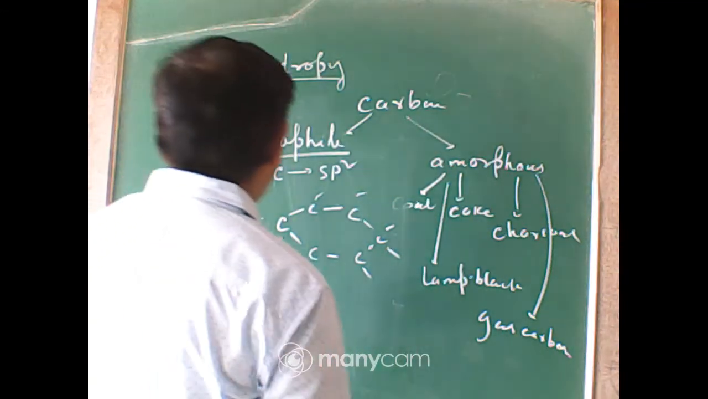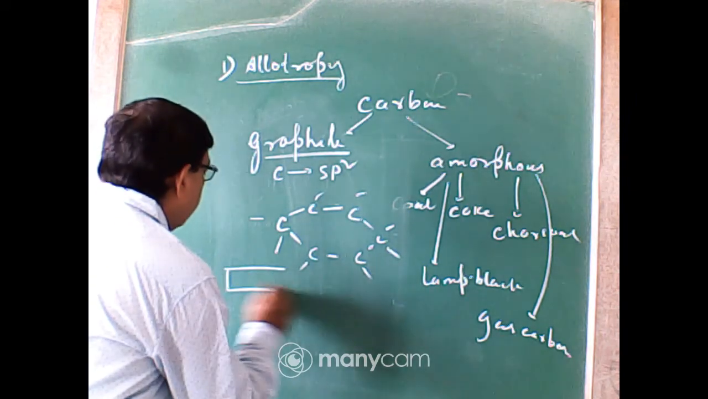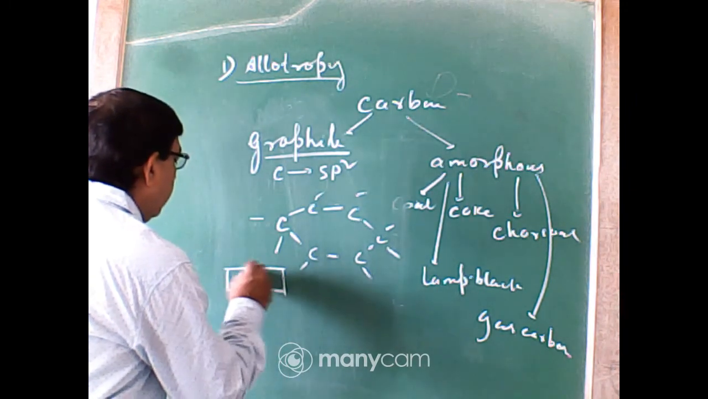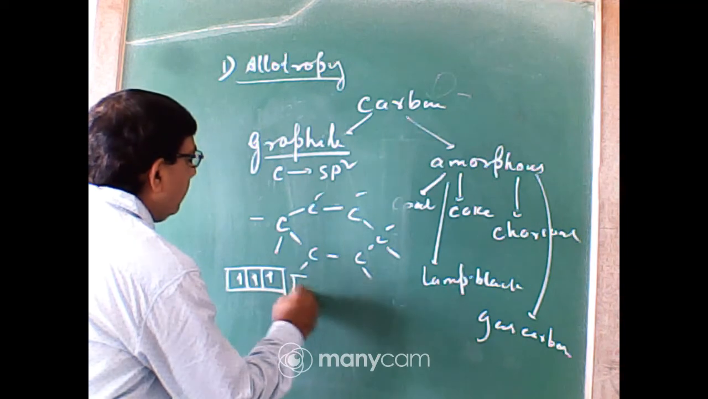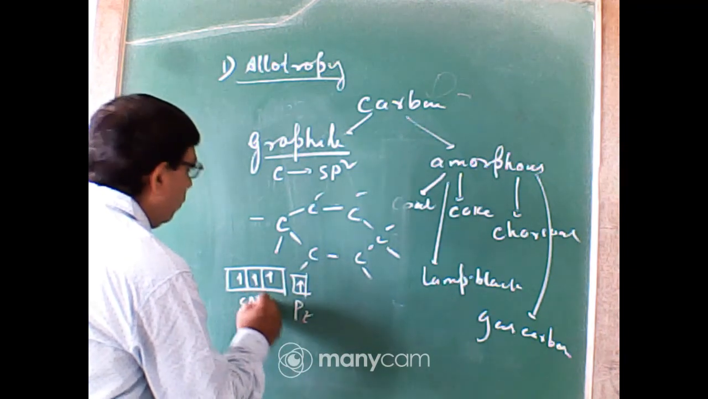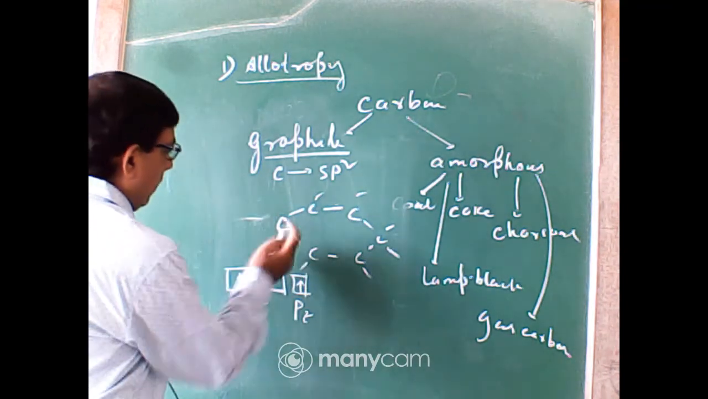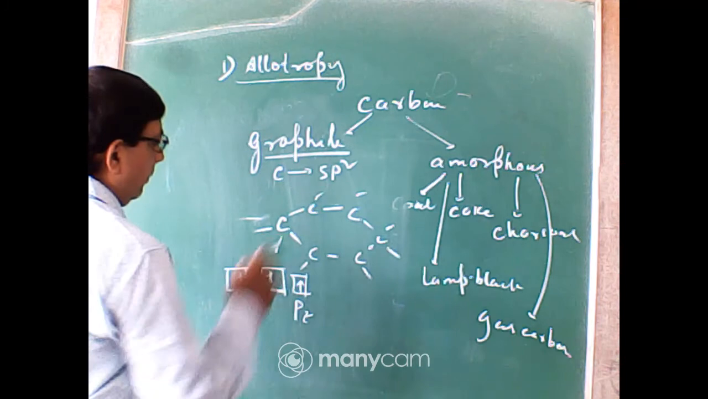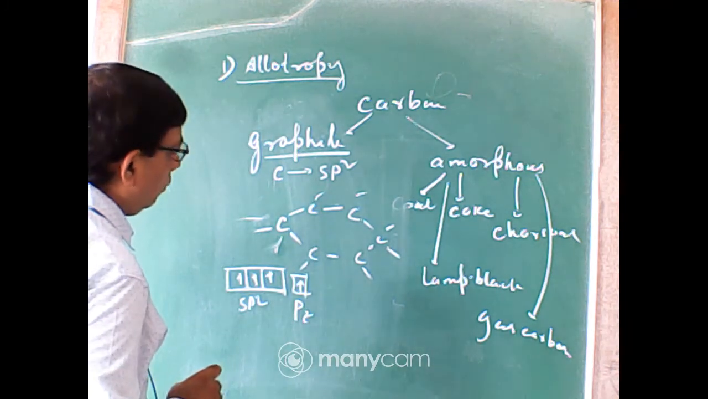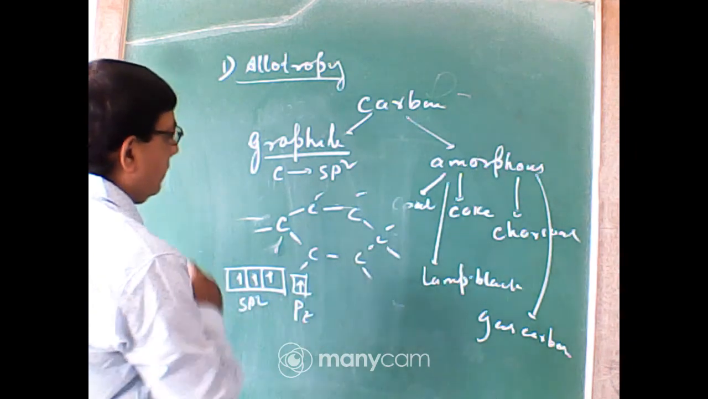So in graphite, each carbon atom is sp2 hybridized. So there are 3 sp2 hybrid orbitals with 1 electron each, and there is an unhybridized pz orbital. This is sp2. Each carbon atom forms 3 covalent bonds with 3 neighboring carbon atoms and forms a hexagonal layered structure.